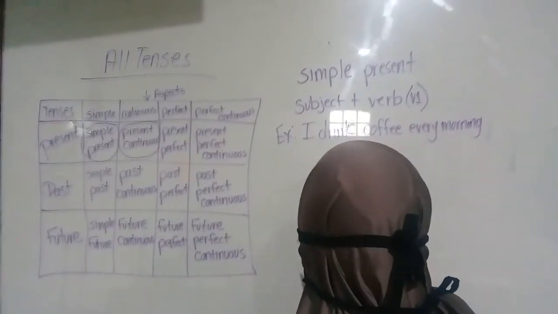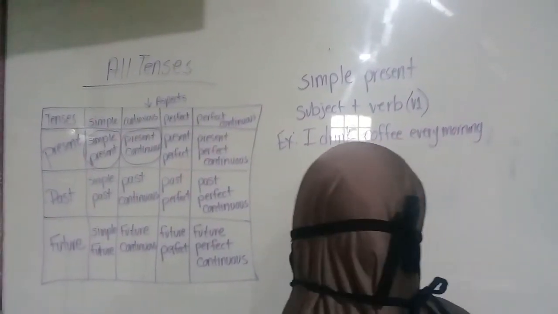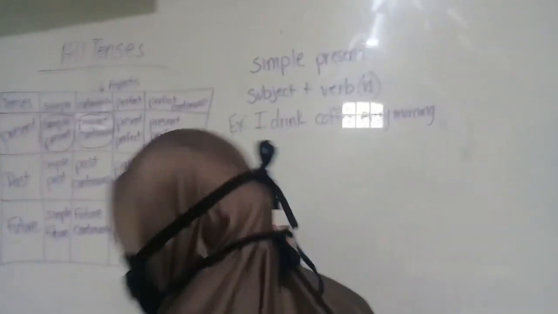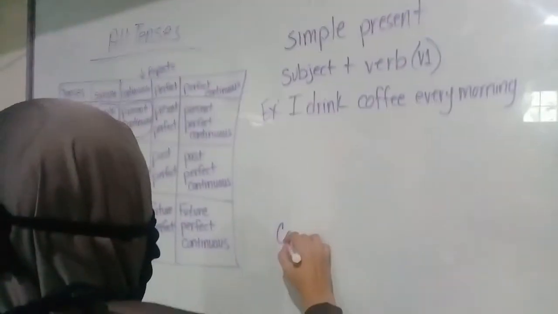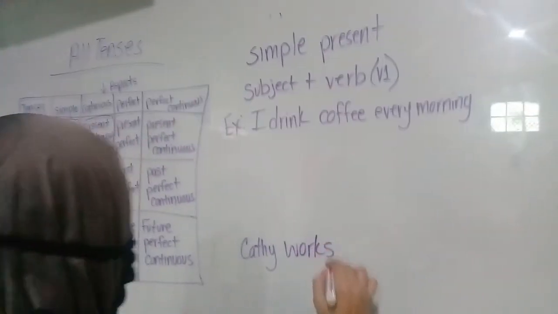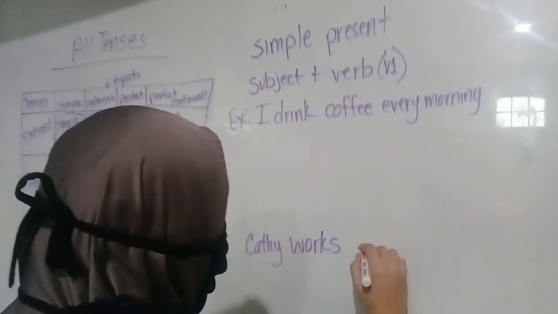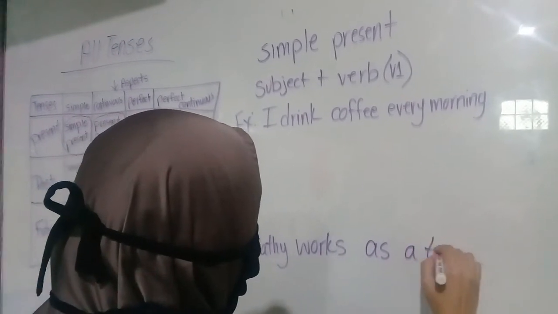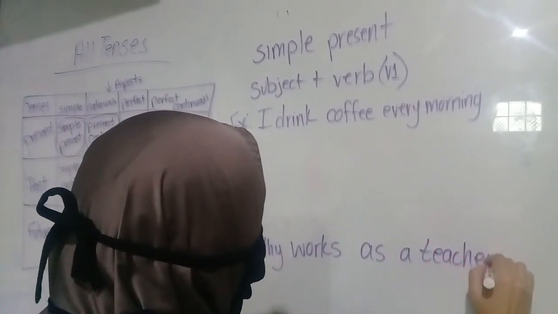Okay, that's one. And the other one is Kathy works as a teacher. Okay.